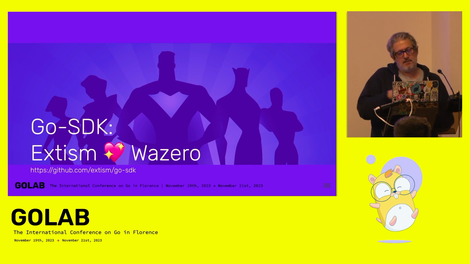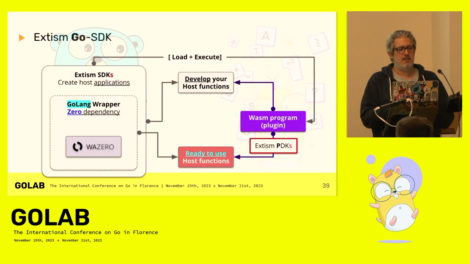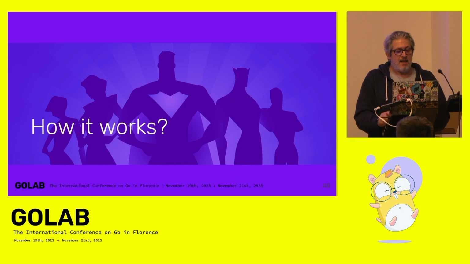Extism met the Wazero team and decided to rewrite the Go SDK of Extism with Wazero. So now we have the Extism Go SDK without any dependency. That means that you can put your application in a Scratch Docker image, for example, and you can install it everywhere. So it's the same principle, but without any dependency.